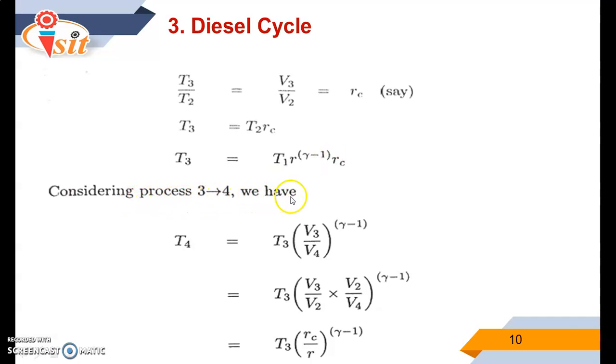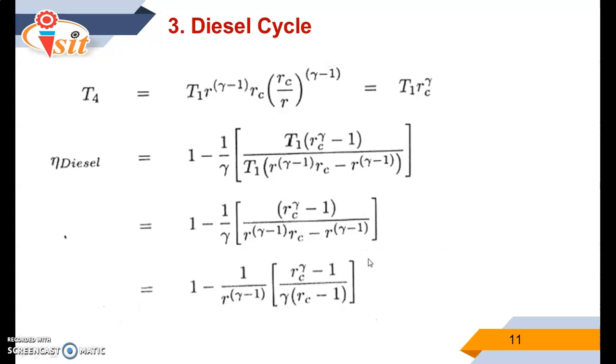Considering the process 3-4, again we can apply the thermal relation. At the end we will get T4 is equal to T3 into compression ratio upon gamma raised to gamma minus 1. So finally, at the end of this mathematical conversion, we will get the efficiency of the diesel cycle. So this is the formula of efficiency of the diesel cycle.